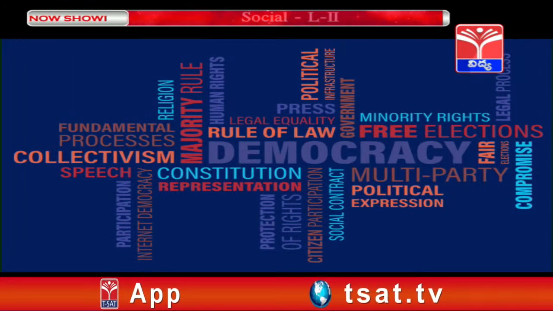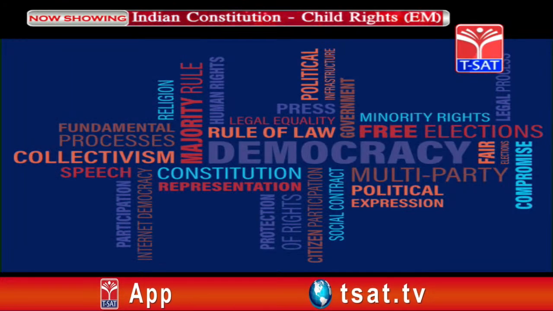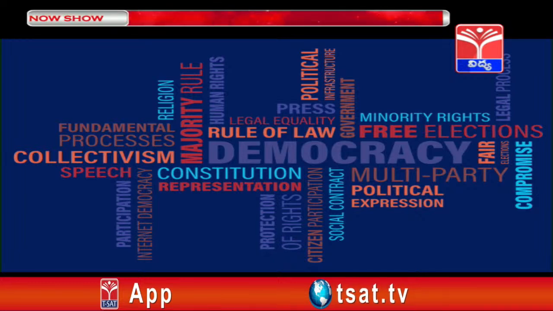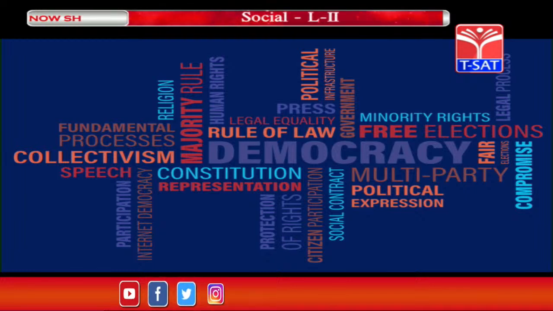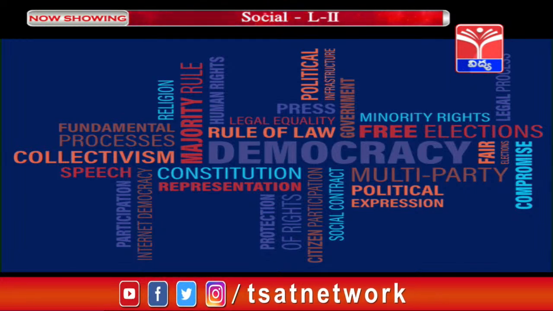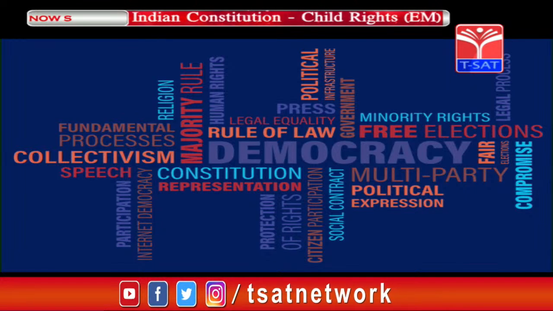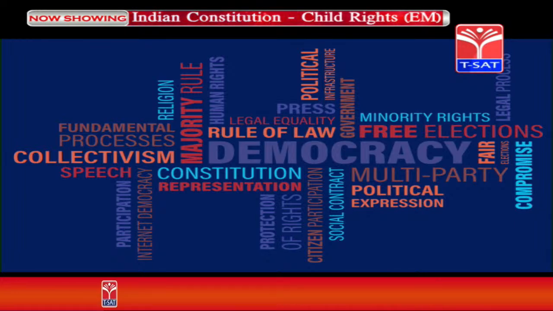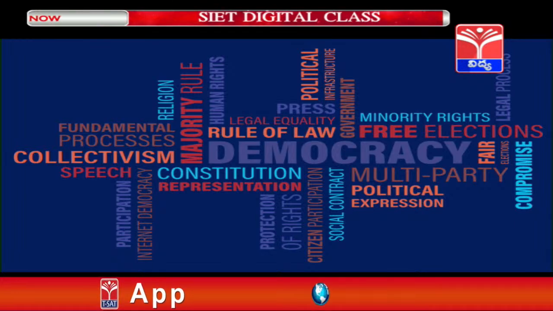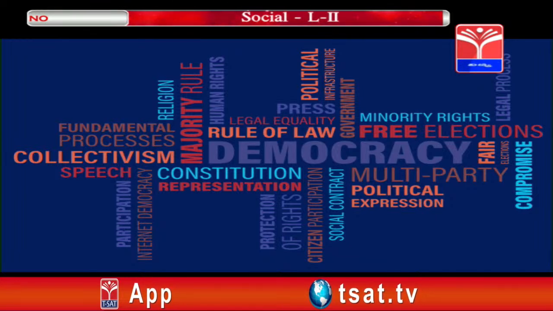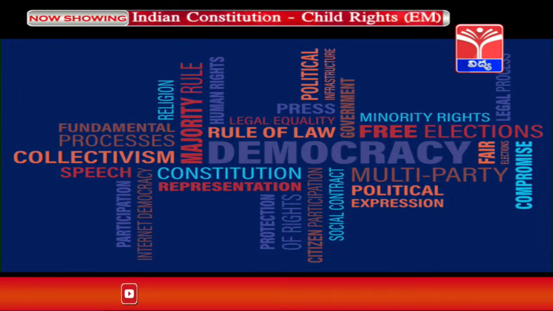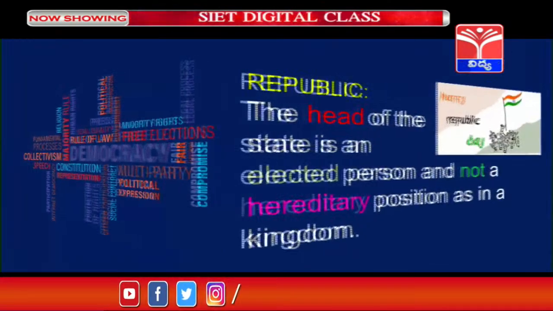Here you can see some of the things which prove democracy. We have the Constitution, we have the rule of law, we have free elections, we have freedom of political expression, and collectivism. All these things show that democracy exists in the Indian Constitution. Like this, we adopted democracy.